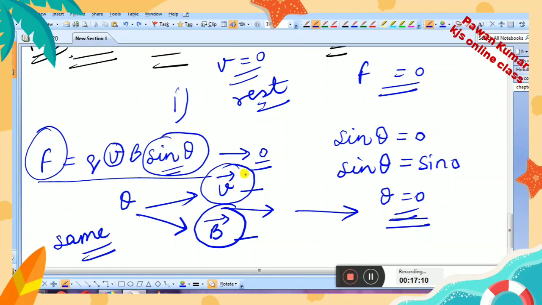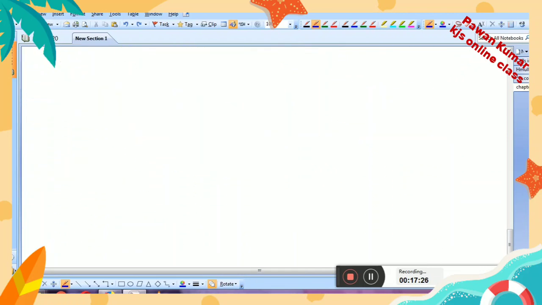That means the motion of the charged particle is in the direction of the magnetic field. In that case theta will be equal to 0, and no force will be experienced by the charged particle. So these are two special cases in which force could be 0. Otherwise it could be 0 when there is no charge, which is very easy to say, and also when there is 0 magnetic field. But these two cases which I told you are really important.